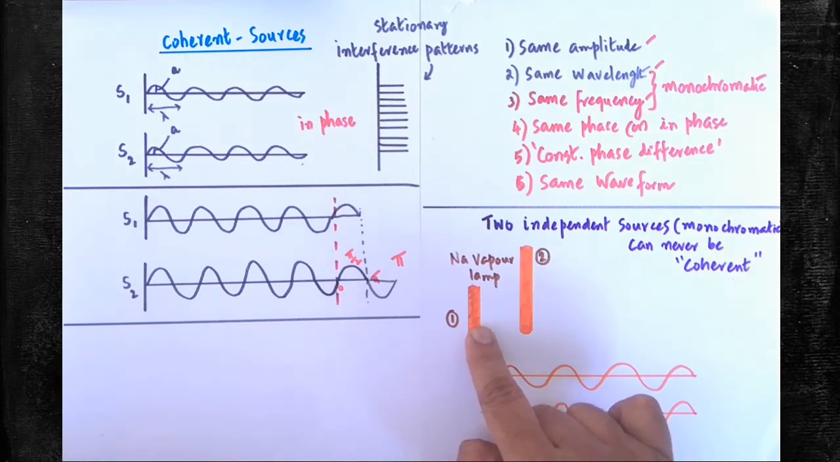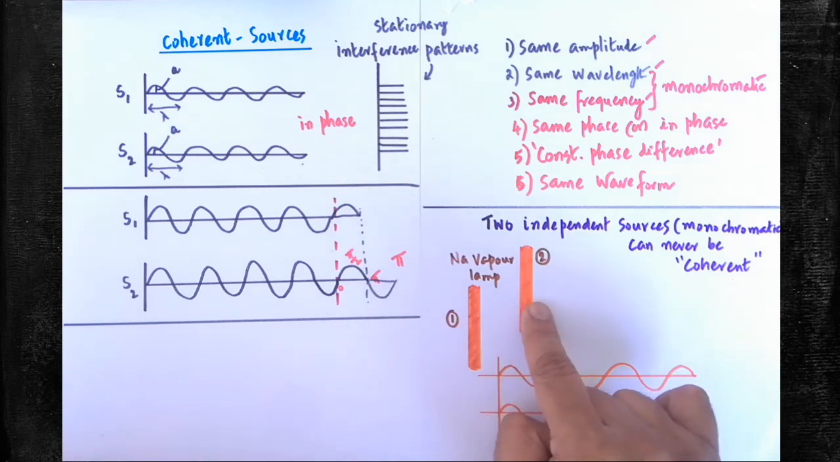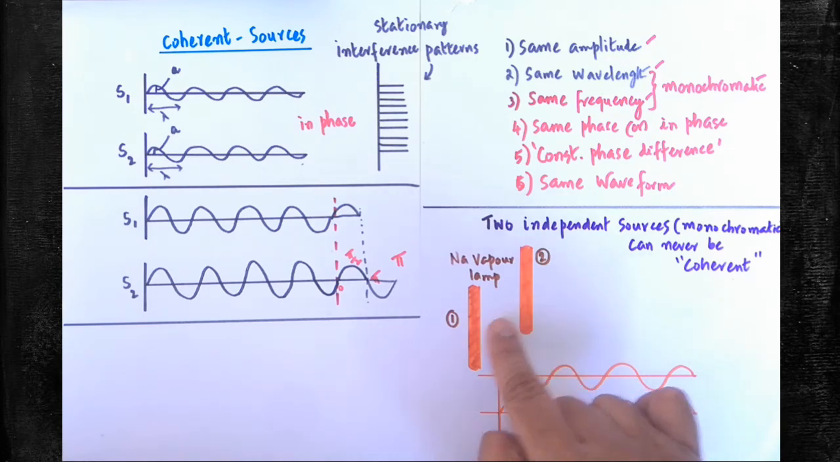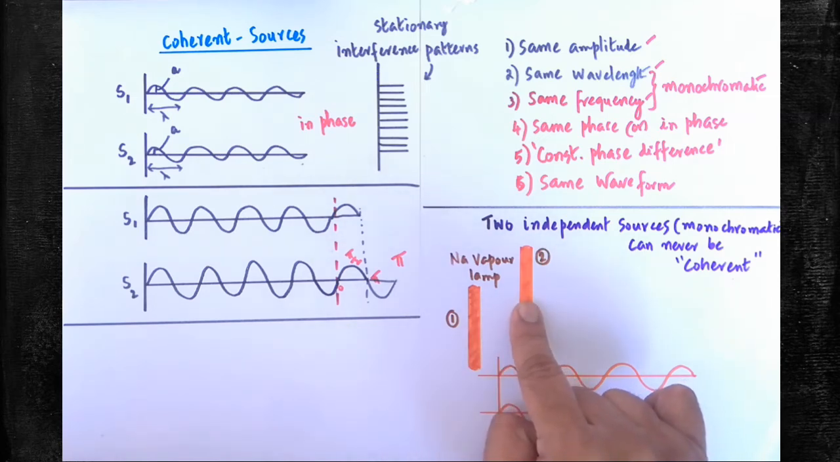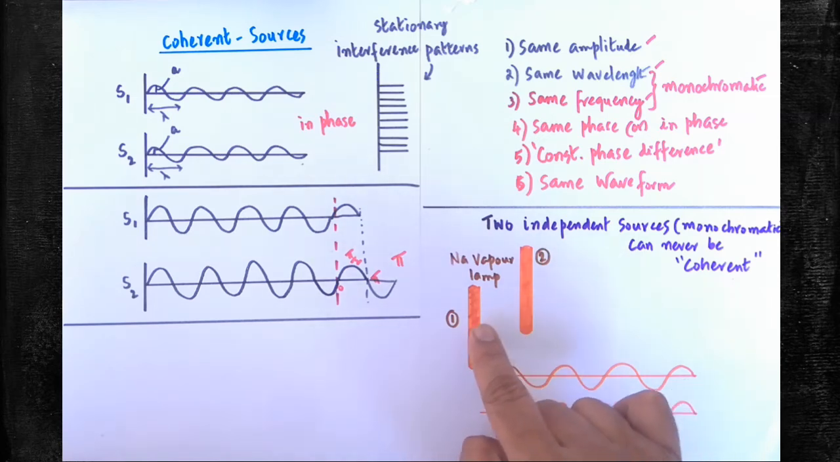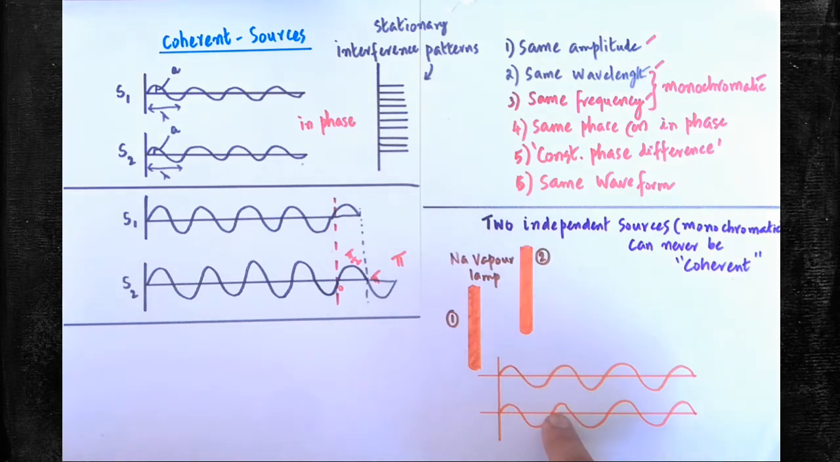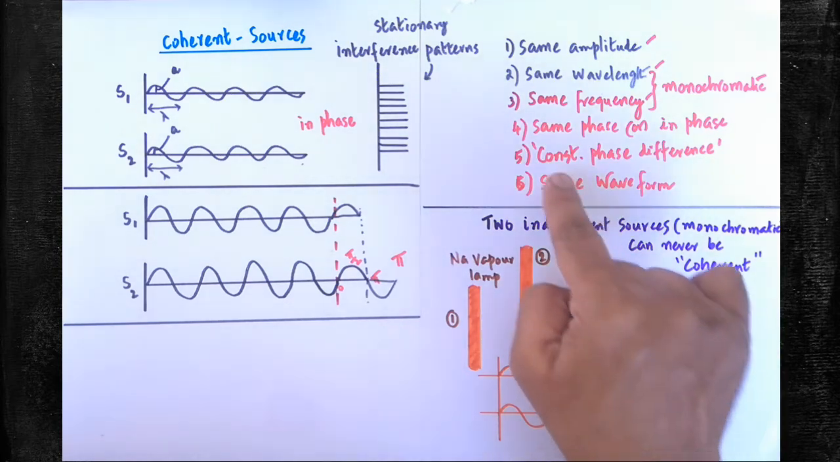All the sodium atoms in both lamps are excited. So they reach from the lower energy level to the higher energy level. Due to thermal vibration, what will happen now? The atomic excitation time will vary. Different atoms will be excited to different higher levels at different times. So they won't emit the radiation with a constant phase difference. If you calculate the phase difference between the radiation emitted from the first source and the second source, the phase difference will often change. You won't get a constant phase difference.